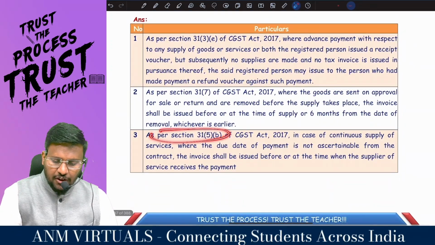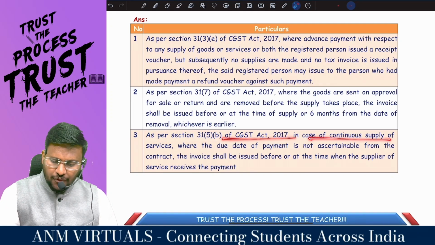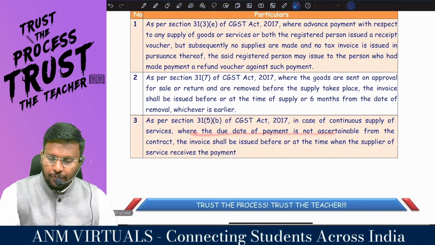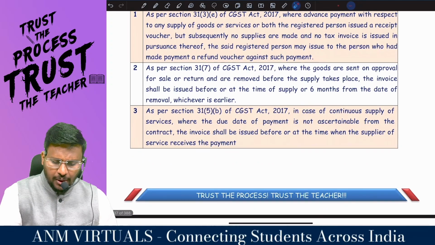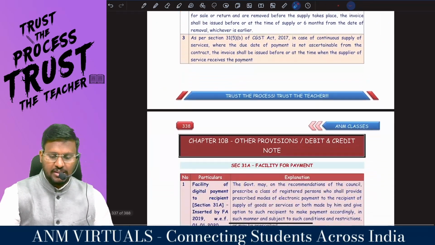So as per 31 subsection 5 of CGST Act, in case of continuous supply of service where the due date of payment is ascertainable from the contract, invoice shall be issued before or at the time when the supplier of services receives the payment.